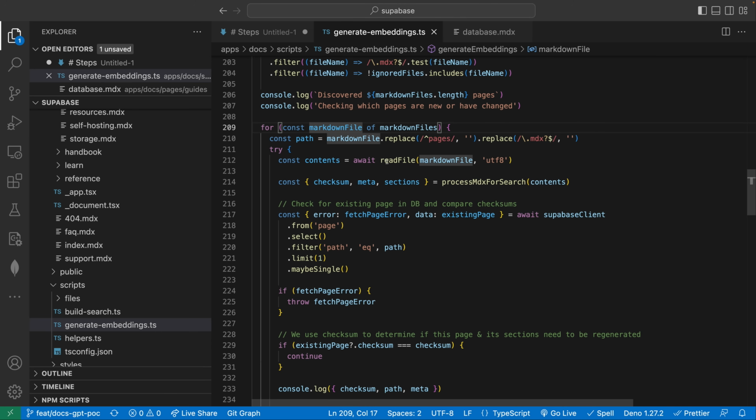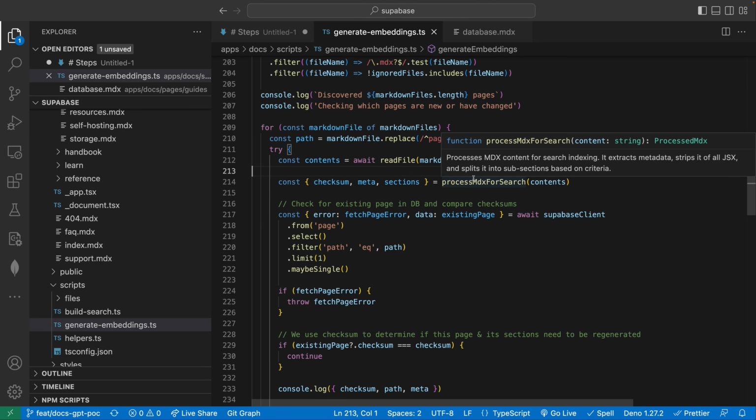We loop through every single markdown file and we need to process it. So let's talk about this processing. Why is it so necessary? We have this magic function, which I can show you, that processes the MDX content for search indexing. It extracts the metadata, because our MDX files export some important metadata, similar to front matter. It strips out all the JSX, because later, when I feed this content to our actual GPT-3 prompt, I don't want it to get confused with the JSX. So for now, that's all stripped out.